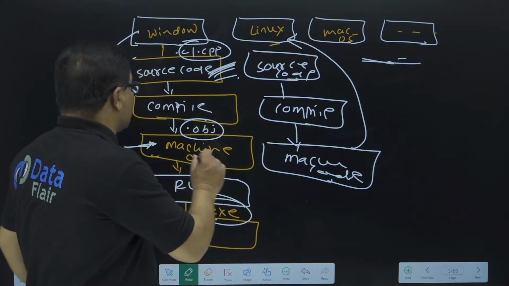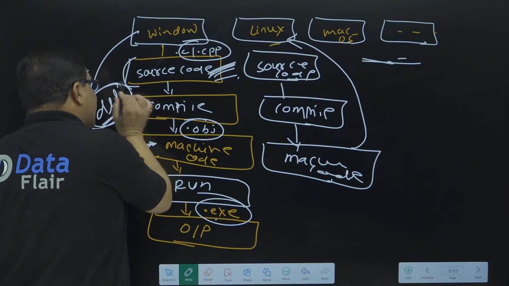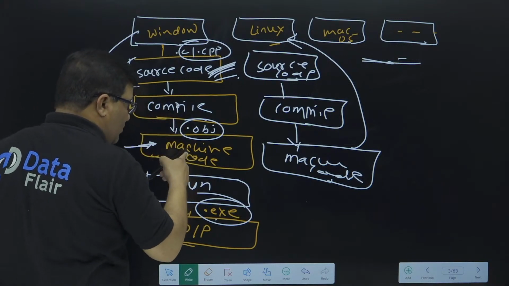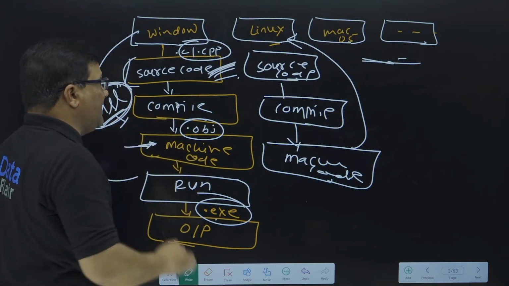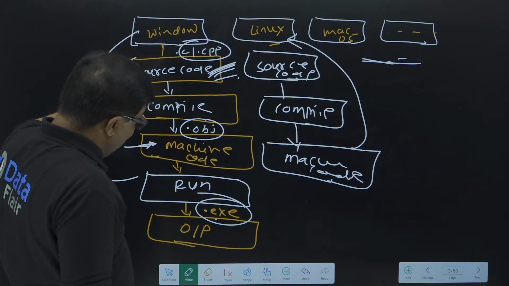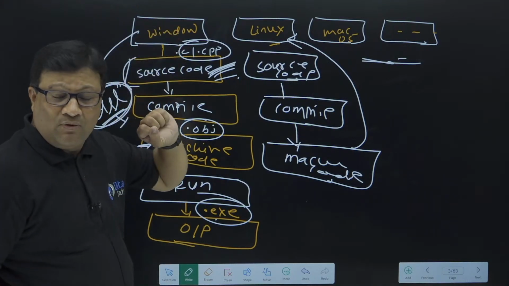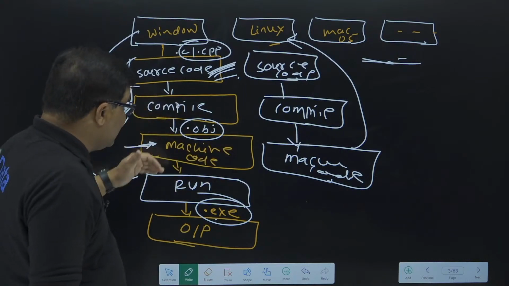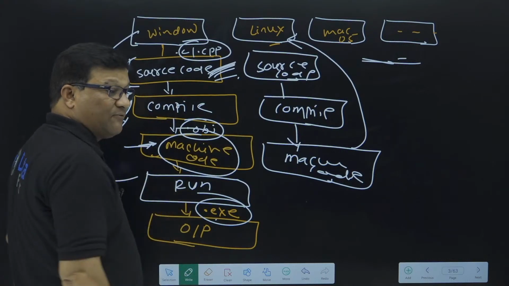Because C and C++ programs require a DLL file, and this machine code is based on the DLL file. The DLL file is provided by the operating system to the compiler, and that's the reason this machine code is platform dependent.